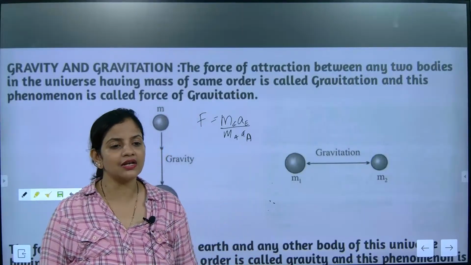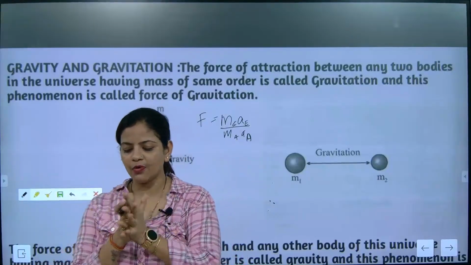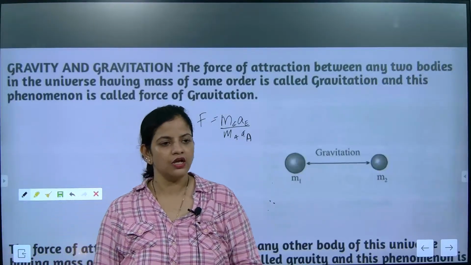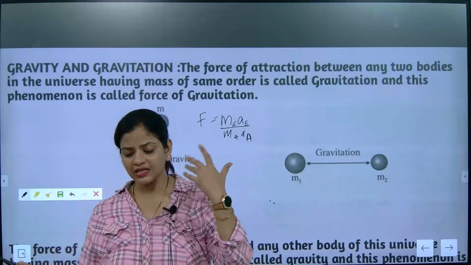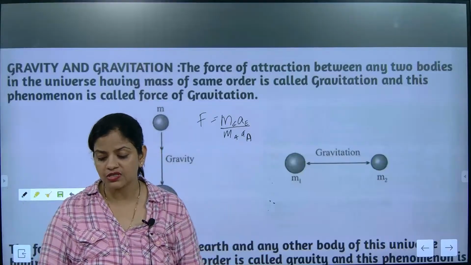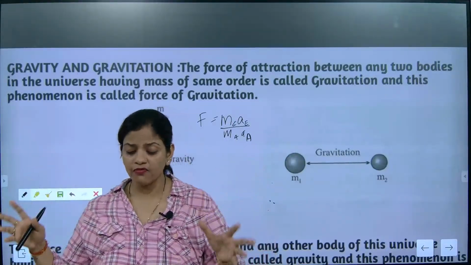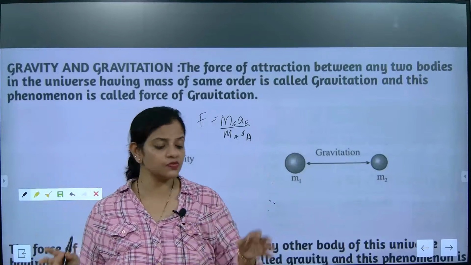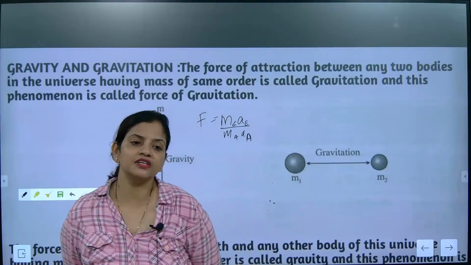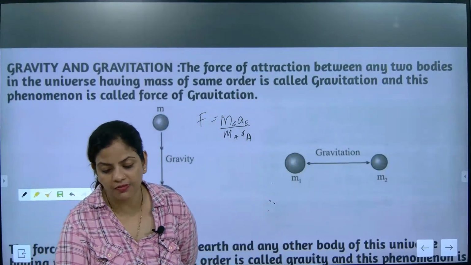Okay, so definitely, beta, if we have two hands like this, we can clap also, but the most important thing is there is some attractive force needed there, so you need to overcome. Many things are there. Attractive pull will be there, but the distance between them, only I was discussing this point right now: from where we can take the distance. The distance will always be taken from the center. From where are we taking the distance, beta? The distance is always taken from the center. So next class we are going to discuss the remaining parts.